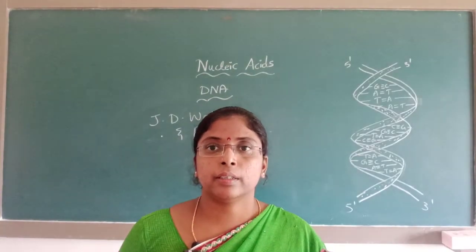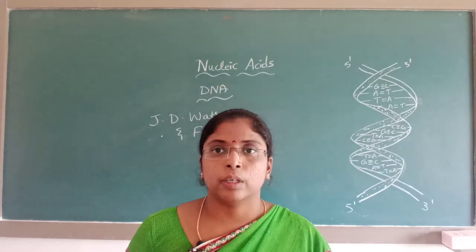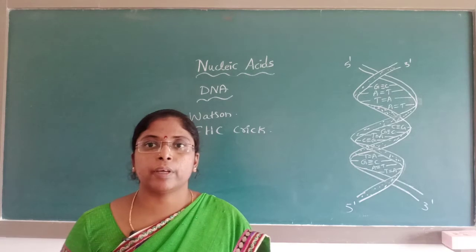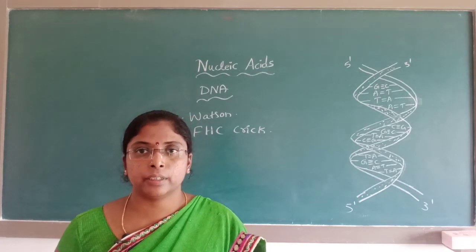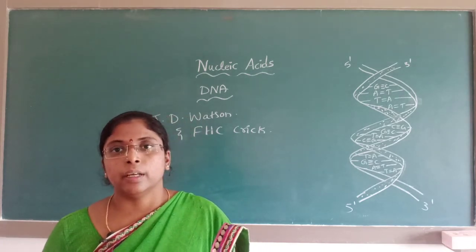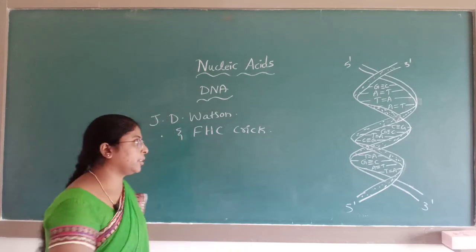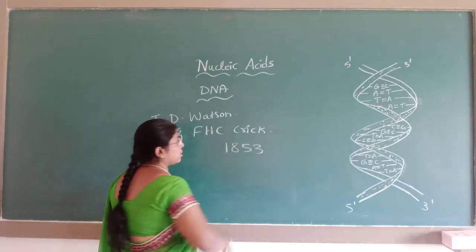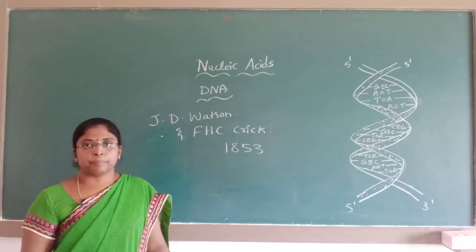The double helical structure was proposed by the scientists J.D. Watson and F.H.C. Crick in the year 1953. They proposed the double helical structure for the DNA.